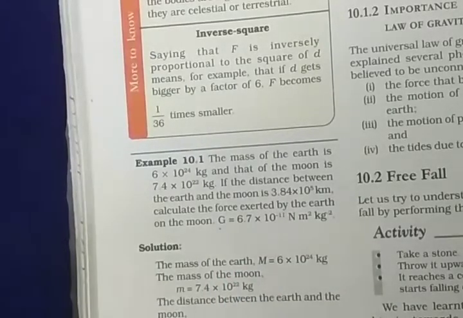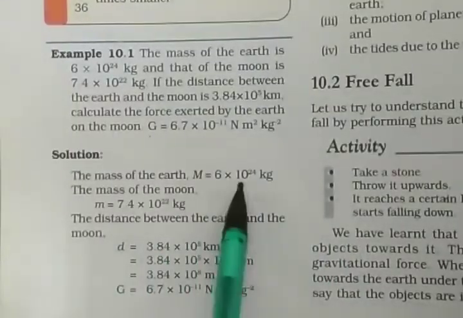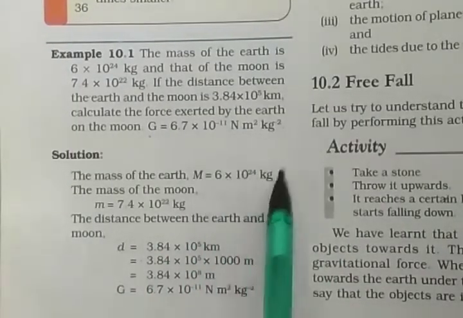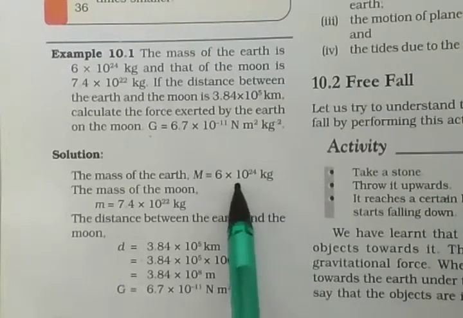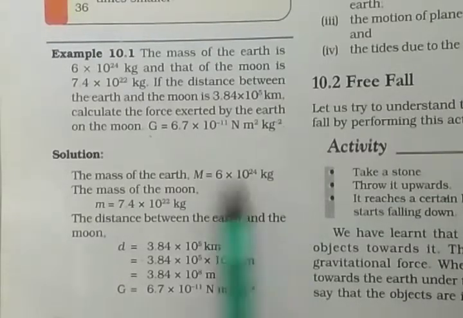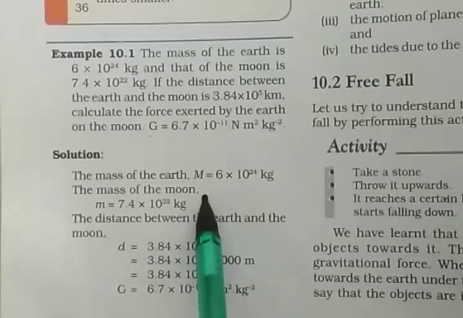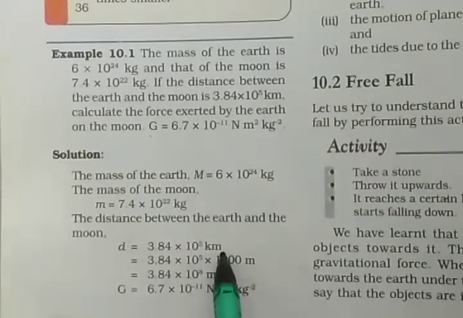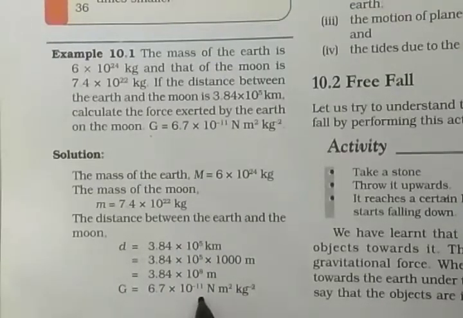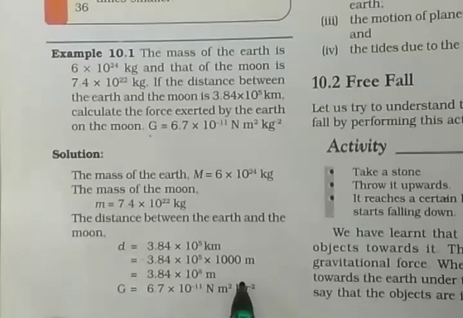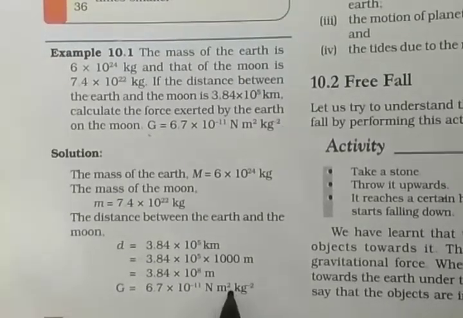So this is very simple. Let's see how to solve it. All these masses of the Moon and the Earth are given. Distance is given in kilometers. You have to convert that to meters, since the unit in the formula is Newton meter square per kg square.